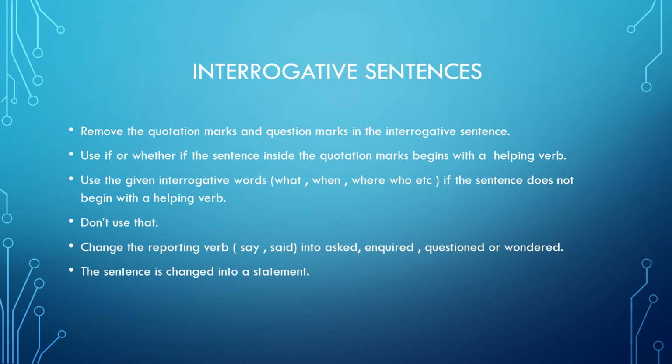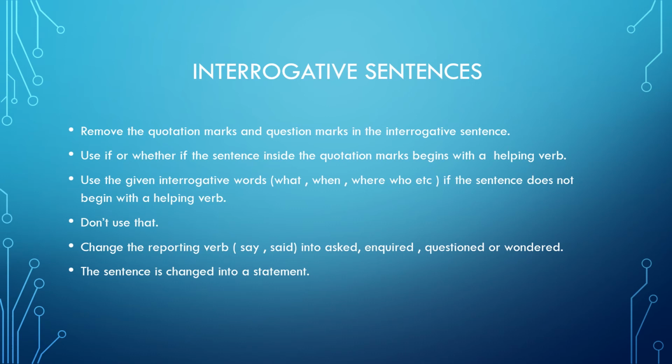Now, very important rules are: first, the quotation marks and question marks have to be removed. Quotation marks we were removing for declarative also. So here you must remember that the question mark has to be removed. And then what to use if it starts with a helping verb: if or whether.